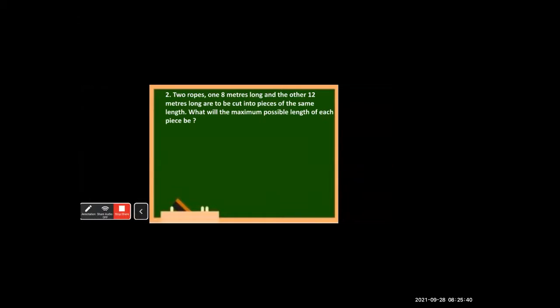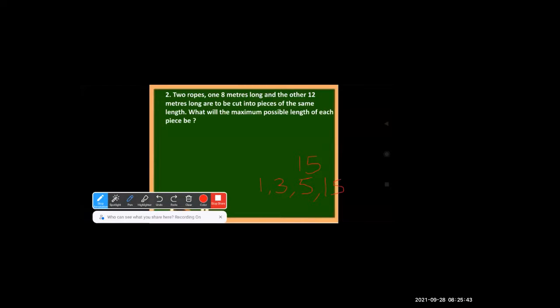There are two ropes, right? So here we have two ropes like this. One is 8 meters long and the other is a little longer than this. It is 12 meters long. And we have to cut them into pieces of the same length. Now these two ropes we have to cut into pieces of the same length. So what will be the maximum possible length of each piece?